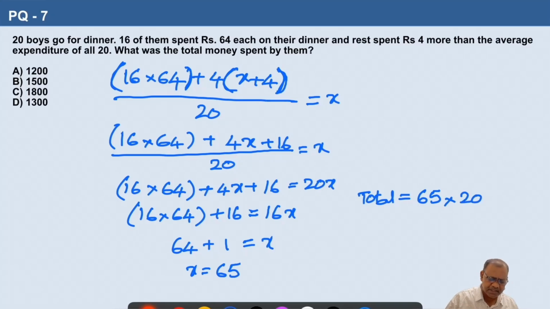If you multiply 65 with 20, 65 2s are 130 followed by one more 0. So 1300 rupees is the amount spent by all the 20 students. Total amount spent by all the 20 students is 1300 rupees. The answer is D.